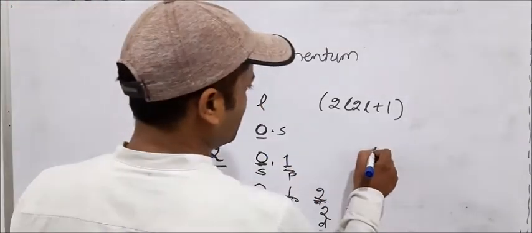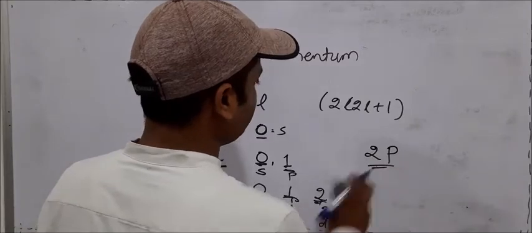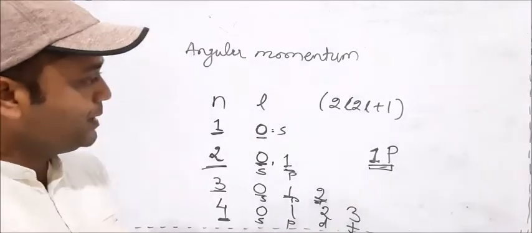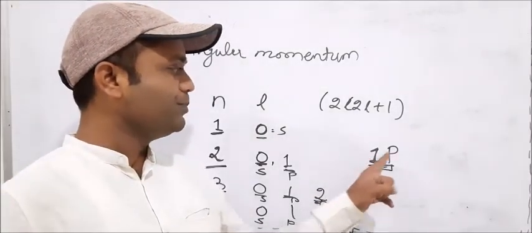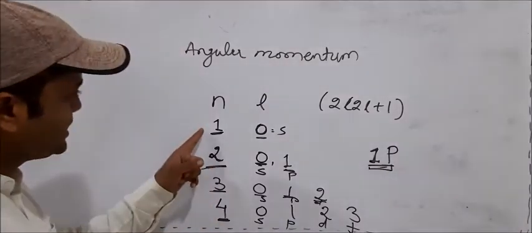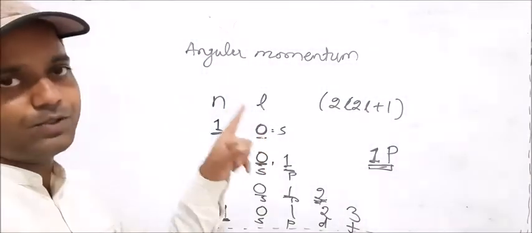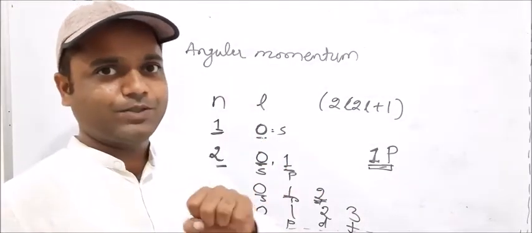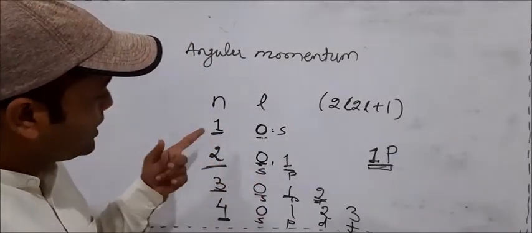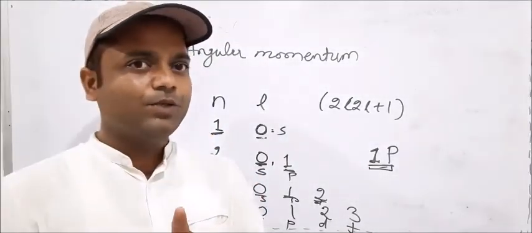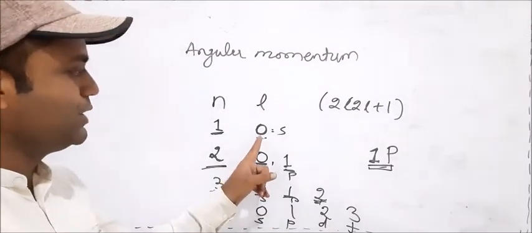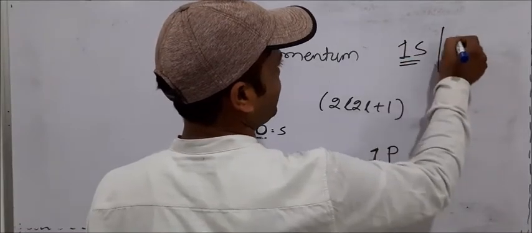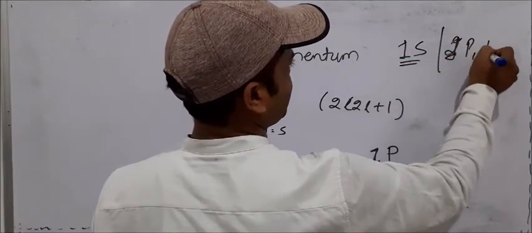You never saw the 2p orbital, sorry, the 1p orbital. You never saw which orbital? The 1p orbital. 1p means principal quantum number 1. In principal quantum number 1, a p orbital never exists, because only one shape and only one azimuthal quantum number is possible, and that is s only. Be concentrated on what I am saying. In principal quantum number 1, only one azimuthal quantum number is possible, and that is 0. Means only 1s is possible. It can never be 1p, 1d, 1f, never.